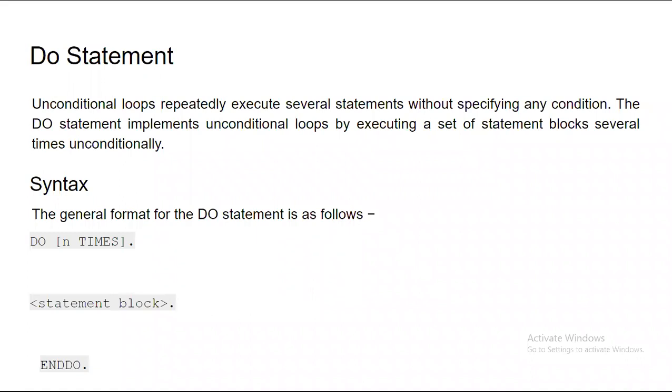See, do n times. Suppose they want to calculate the payment of each and every employee in the organization. If there are 100 employees, how many times do they have to repeat the code of that payment calculation? 100 times. So they can put the remaining salary calculation code in do 100 times. Like this you are going to make use of while, do while, or other loops.